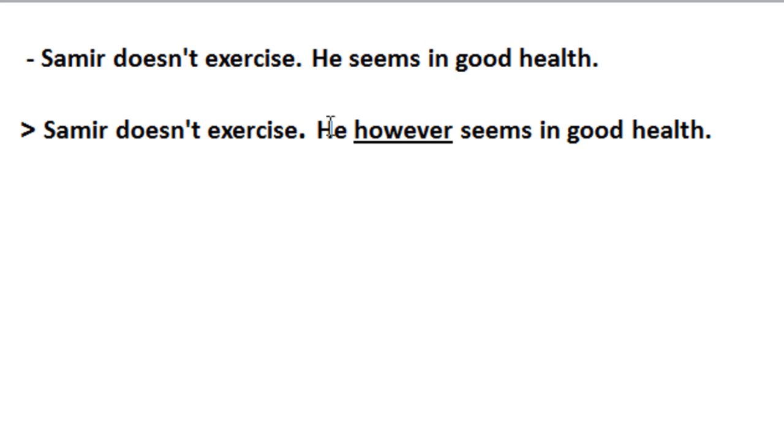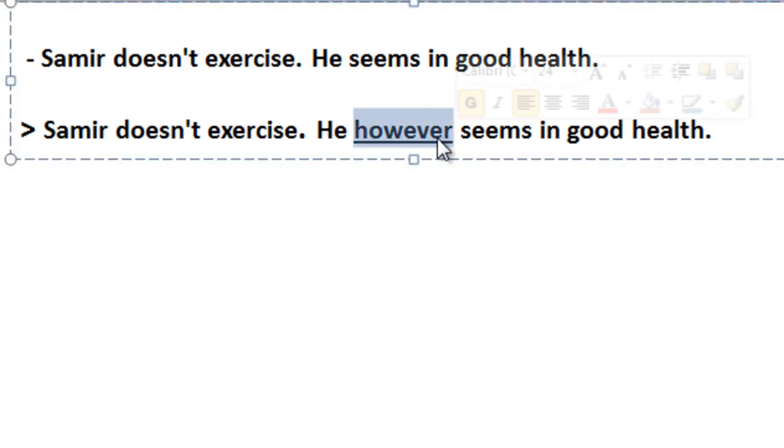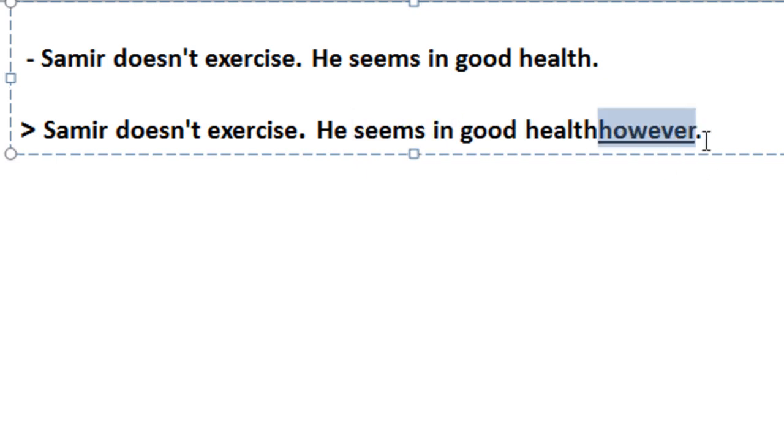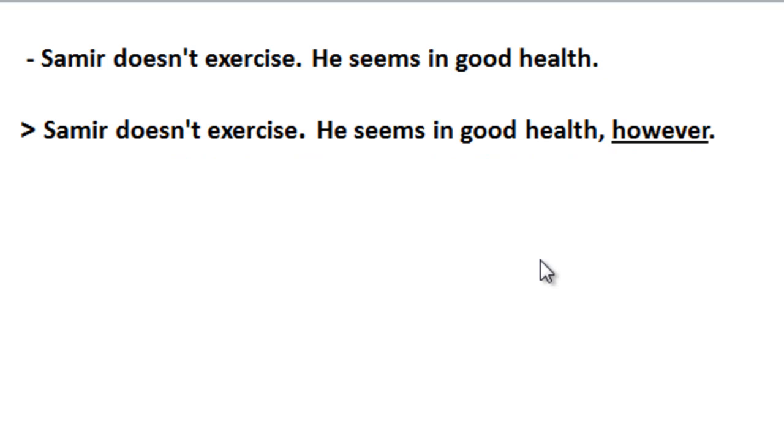We can also place it at the end of the second sentence, and we precede it by a comma. Samir doesn't exercise. He seems in a good health, however.